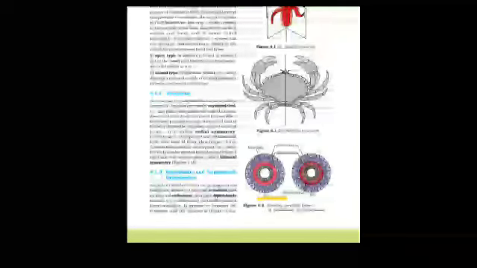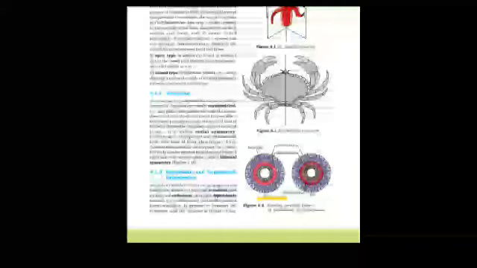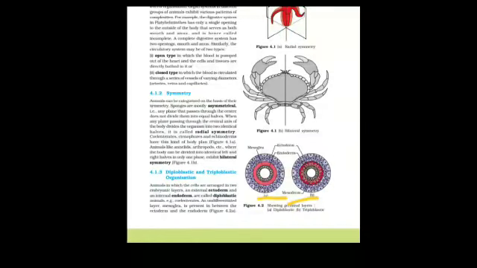This type is shown in the first diagram. See diagram A from figure 4.2. The ectoderm and endoderm are seen clearly. This type of arrangement is shown in diploblastic animals. The animals in which the developing embryo has a third layer, that is mesoderm, are triploblastic. See the next diagram, diagram B, which has a third layer, mesoderm, between the ectoderm and endoderm. Platyhelminthes and Chordata have triploblastic layers. Now the body cavity which is lined by the mesoderm is called coelom.